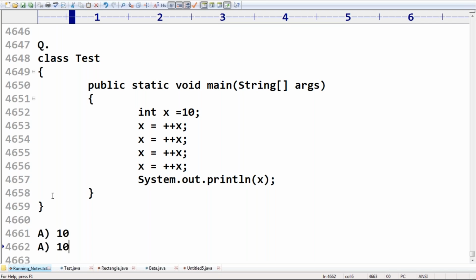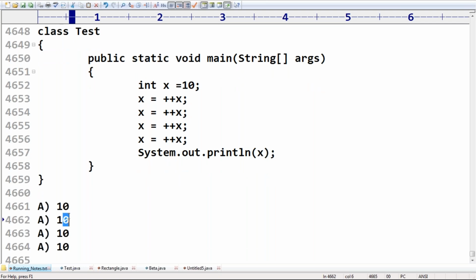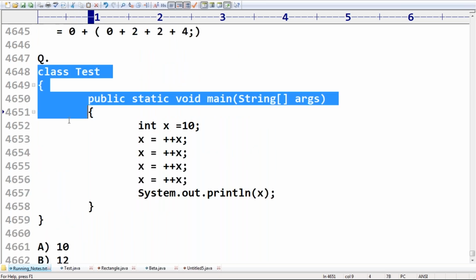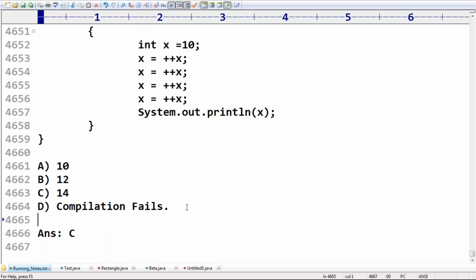Okay, 10 as it is. Or otherwise 12, 13, 14, something like that. I'm taking the safe side. Just here let me take 14, and then say compilation fails. Some people may feel that, just to attract those people. For anything, their answer is always compilation fails. So that's right. Okay, here just observe safe side D. So what is the answer we are going to get? Sir, C itself is the answer. Is any explanation required? Please confirm. Can you please respond?